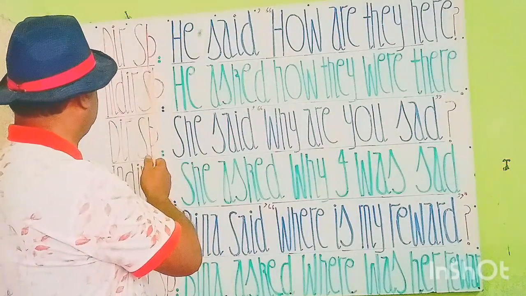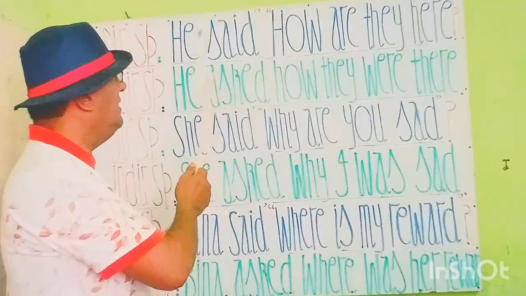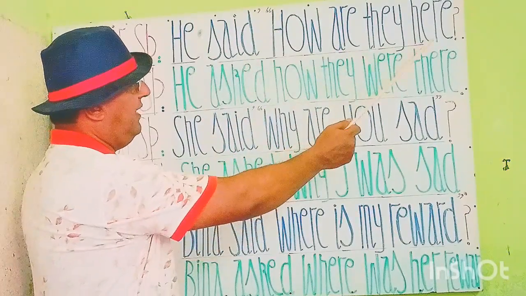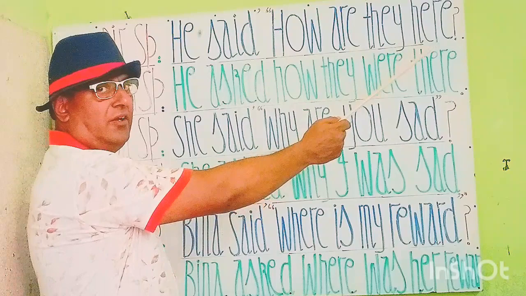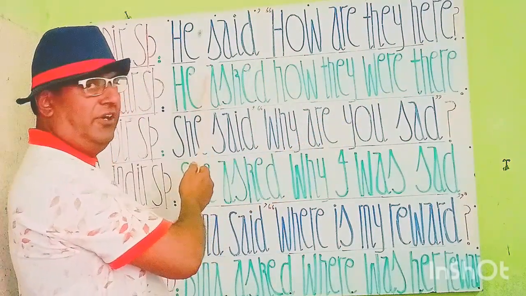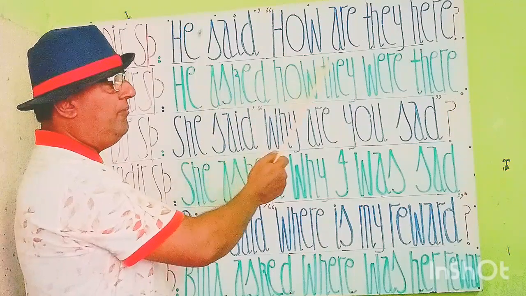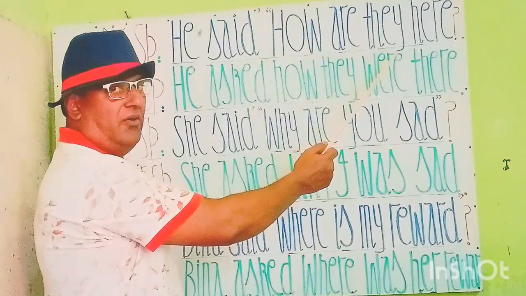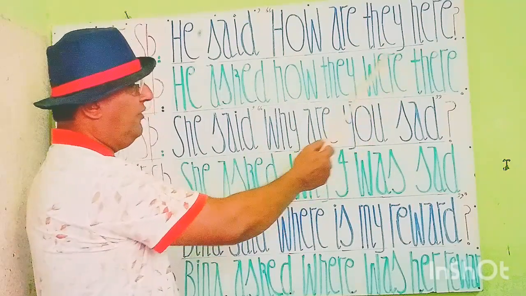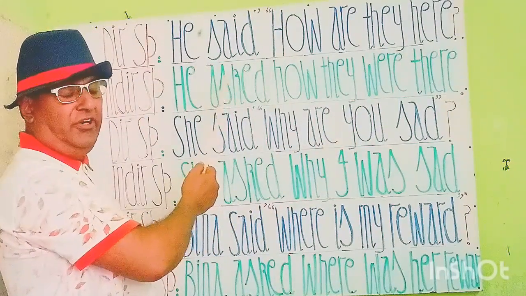You see my students, the direct speech statement is: He said, comma, inverted comma start, how are they here? Commas close, interrogative sign. This is an interrogative statement.